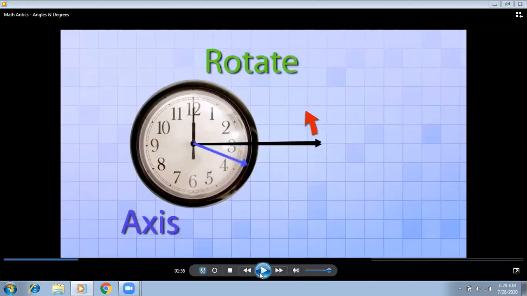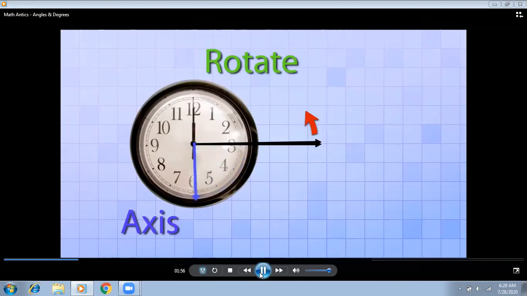Angles are just like the example of clocks. Take your wall clock. There are two hands in the wall clock. The two hands represent the two rays of an angle. And the two hands are joined at a particular point in the center, and that particular point is called a vertex. So you can take the example of angles with your wall clock, because the wall clock has two hands, and the angle has two rays, and the two rays are joined at the center point, just as the two hands are joined at the center point. And when the hands of the wall clock rotate, they also form an angle.